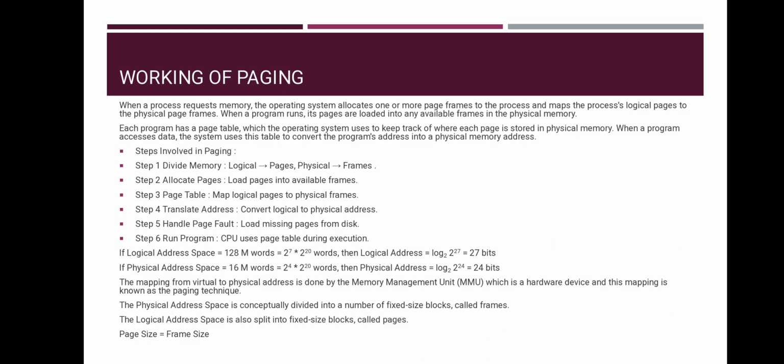If a logical address space is 128 M words, which is equal to 2^7 times 2^20 words, then the logical address will be log 2^27, which equals 27 bits. The mapping from virtual to physical address is done by the memory management unit, also known as MMU, which is a hardware device, and this mapping is known as the paging technique.